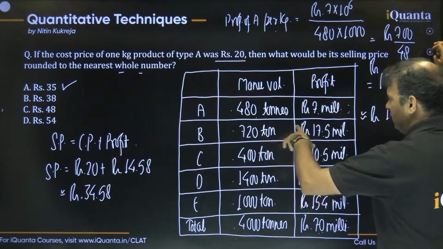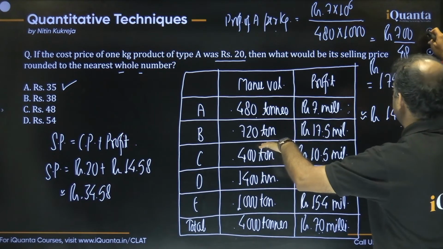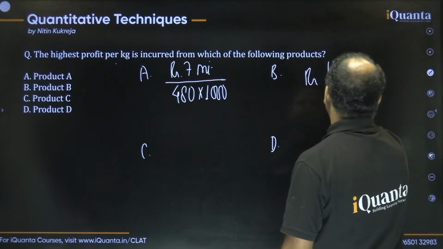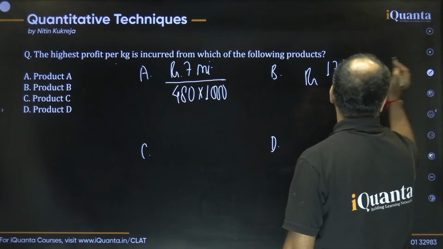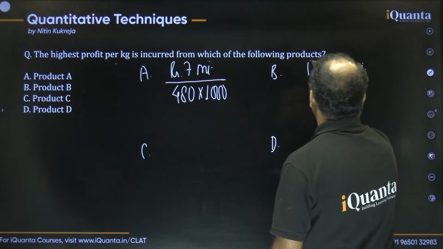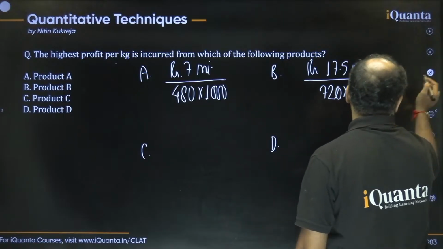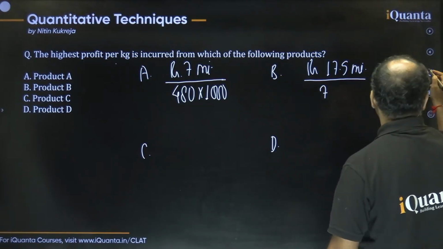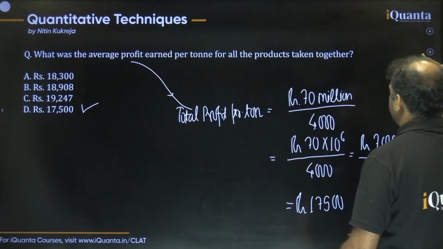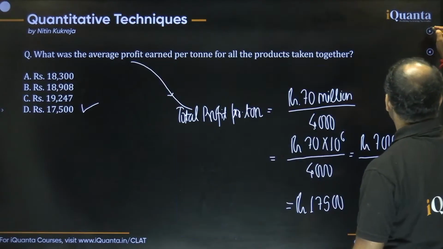Now product B is 17.5 million is the profit and 720 tons are the volume, right? So 17.5 million divided by 720 tons. Okay. Similarly, if we keep going like that, so product number C says 10.5 million and 400 tons, right?